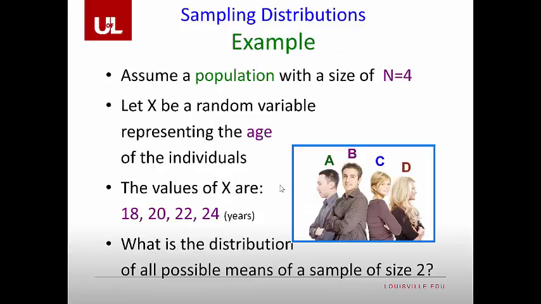So here's an example. Assume a population with just size of N, that means there's only 4 people in this world. And let's label these 4 people A, B, C, and D. So let's let x be a random variable representing the age of the individuals. The values of x are going to be 18 years old, 20 years old, 22 years old, 24 years. What is the distribution of all possible means of a sample of size 2? That means if we randomly select 2 individuals from this world of 4, what are the potential different means that we get from that small sample?